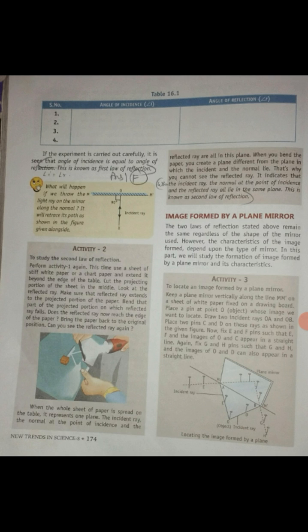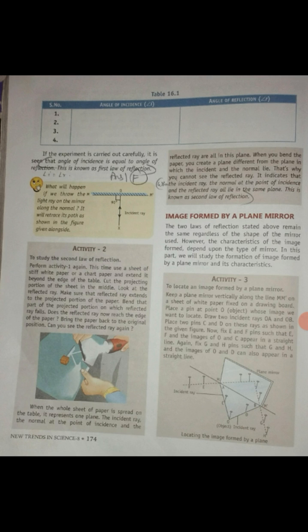Place two pins C and D on these rays as shown in the given figure. Now fix E and F pins such that E, F and the image of O and C appear in a straight line.